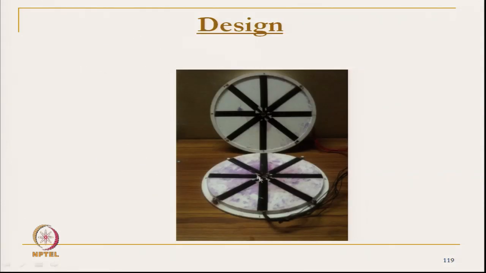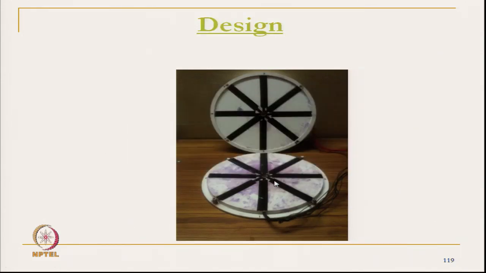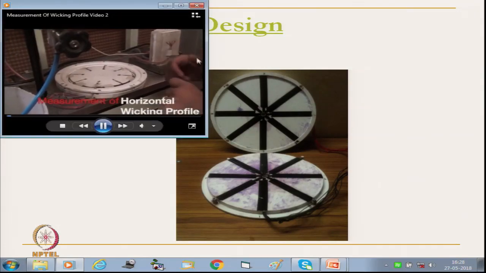So, this is the instrument here. This one is the bottom plate and this is the top plate, and in between we can place the fabric. Let us see the one video clipping. This is the prototype which has been developed in the laboratory.